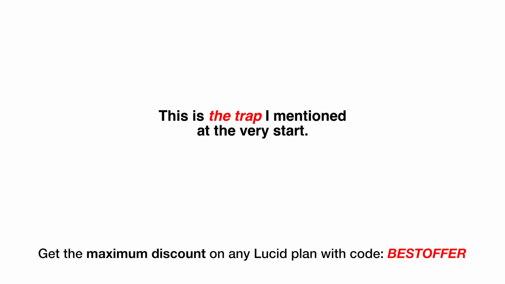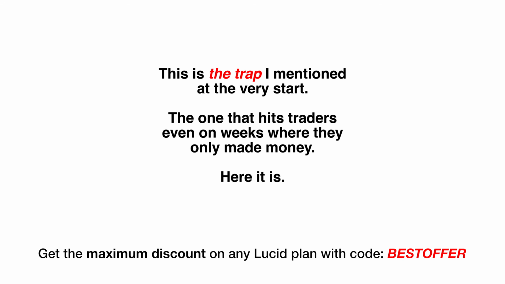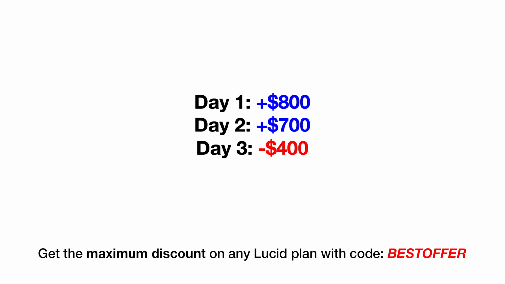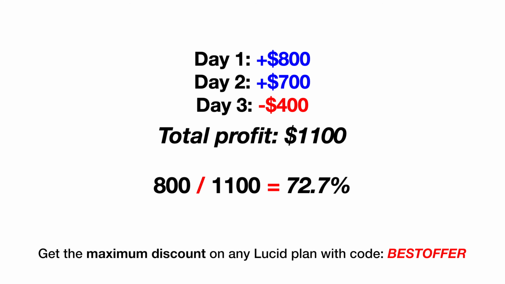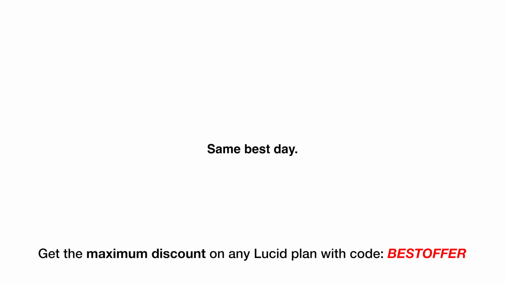Okay, this is the trap I mentioned at the very start. The one that hits traders even on weeks where they only made money. Here it is. Day 1 plus 800, day 2 plus 700, day 3 minus 400, total profit $1,100. Best day, 800. 800 divided by 1,100, 72.7%. You'd fail the consistency rule, even though day 1 felt perfectly normal. When you take a loss, your total profit shrinks. Same best day, smaller denominator, higher percentage.